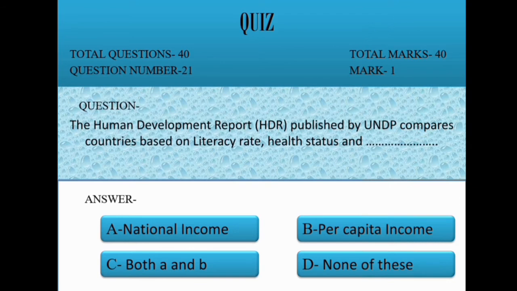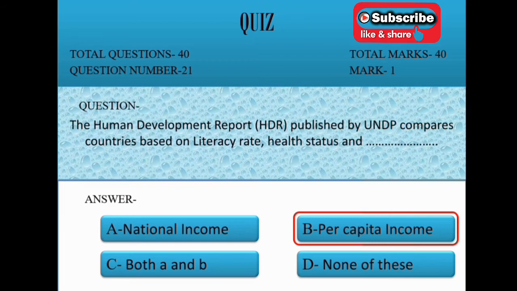Question 21. The Human Development Report HDR published by UNDP compares countries based on literacy rate, health status and dash. Option A national income, B per capita income, C both A and B, D none of these. Correct option is B per capita income.